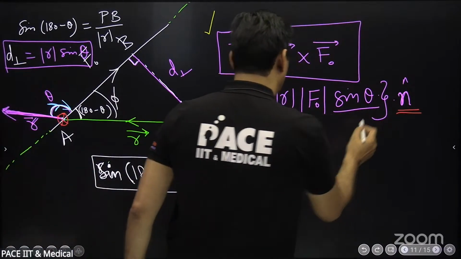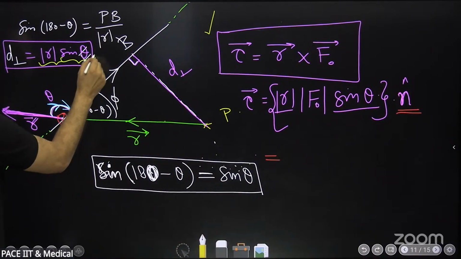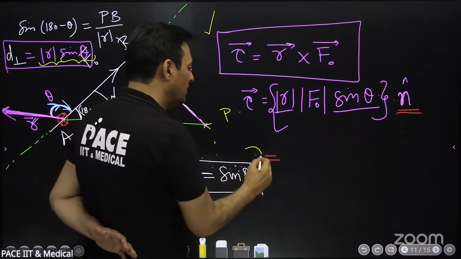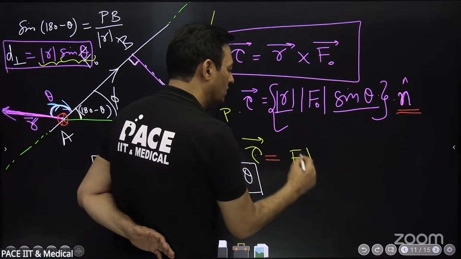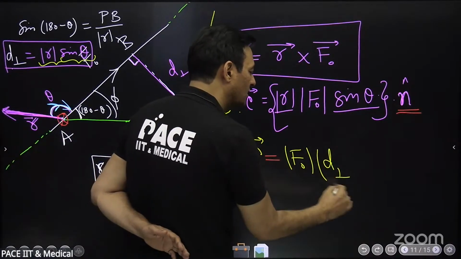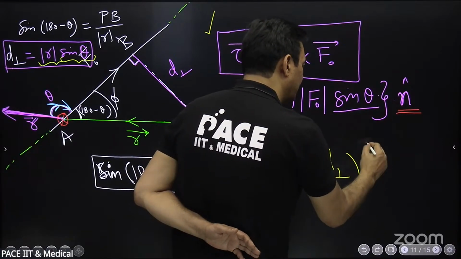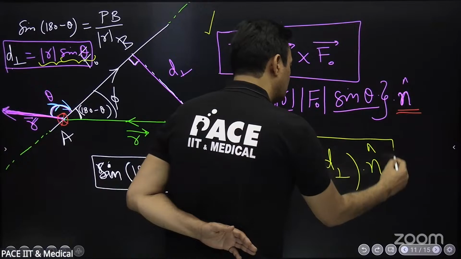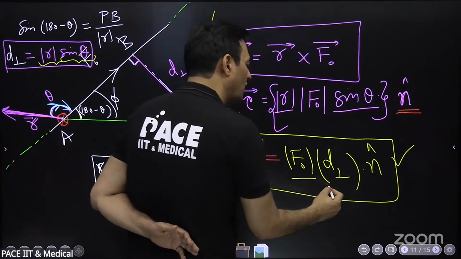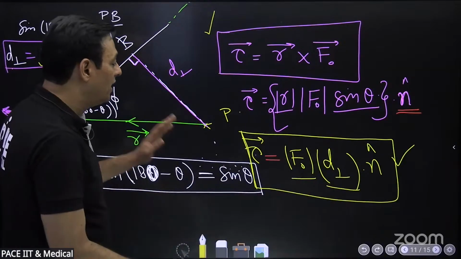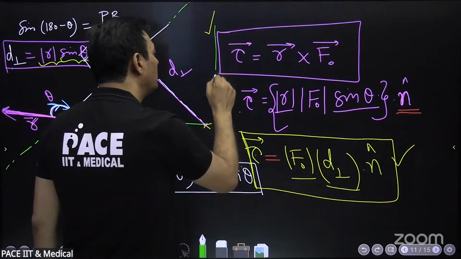R into sine theta can be written as what? D perpendicular. So I am getting torque is equal to F into perpendicular distance into n cap. Are you getting it? This is the same definition which they teach you: force into arm length. So I taught you this definition is the best way to understand torque.